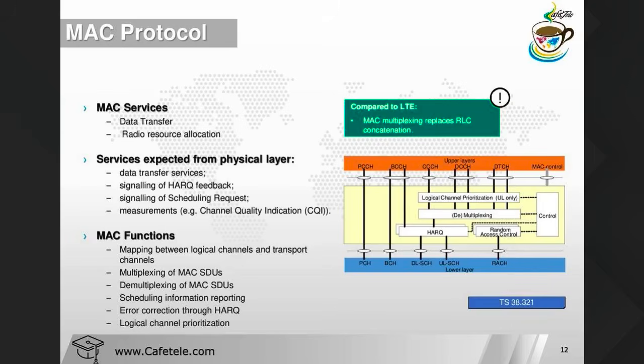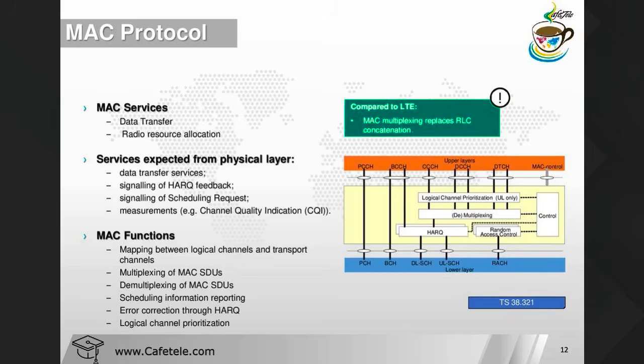Okay. Now the common control channel, CCCH, is used for the transmission of control information with the random access. Okay. Now we have the DCCH, that is the dedicated control channel, and that is used for transmission of control information from device to network, network to device. And this channel is used for individual configuration of devices. Okay.